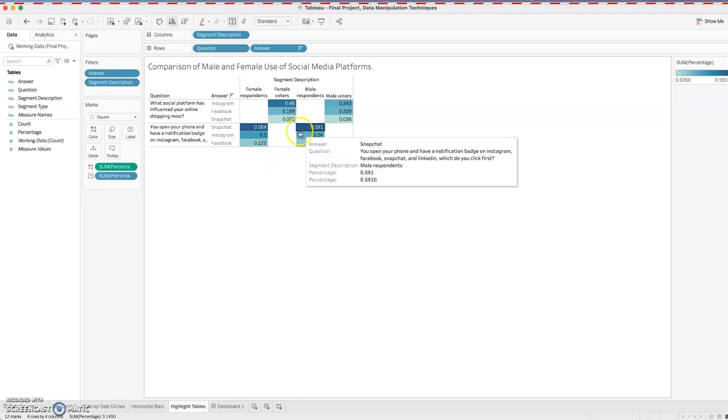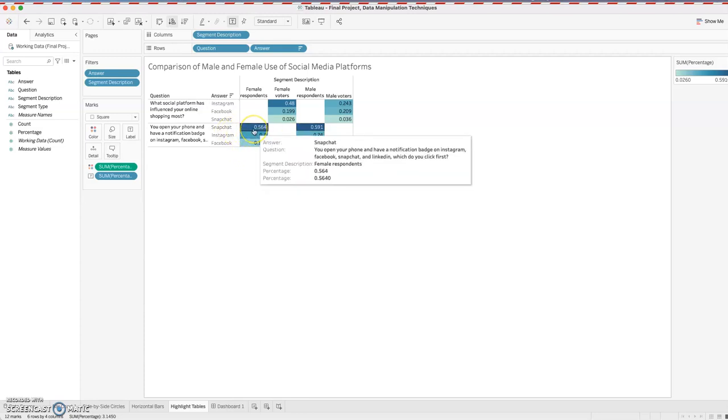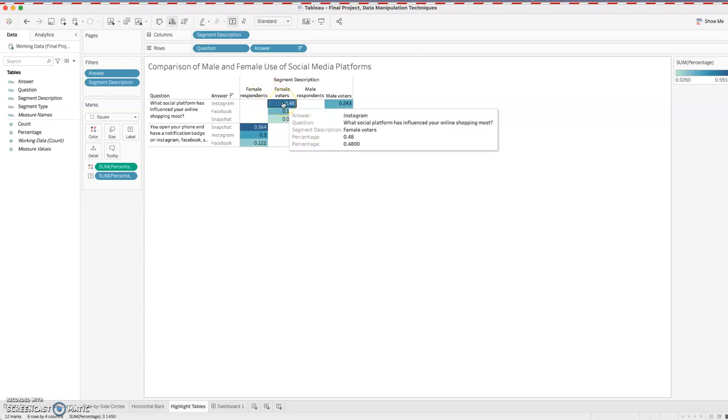And again, Snapchat is very strong. Snapchat takes up more than 50% of the notification importance when it comes to social media notification badges. Snapchat for females is 0.56, while males is 0.59. So very dominant in both males and females. They both care a lot about their Snapchat notifications, while females are influenced the most by Instagram when it comes to online shopping, same as males, but females are very, very influenced by Instagram for their online shopping.